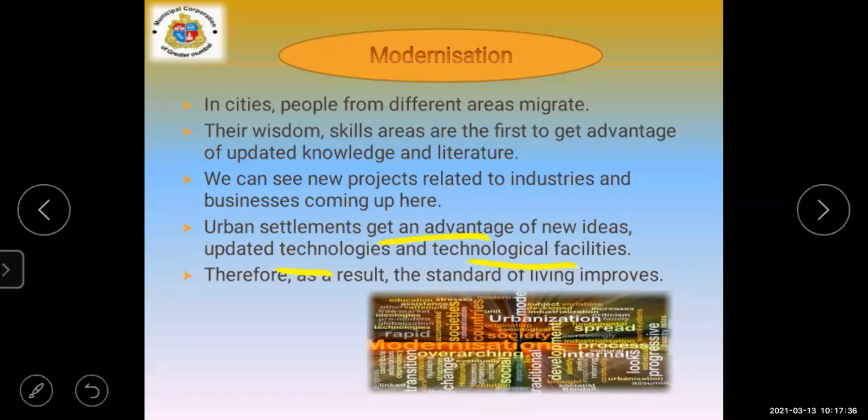It is easily available. The people who stay in the urbanized city learn about new technology and start using it, and the standard of the people improves through this modernization.